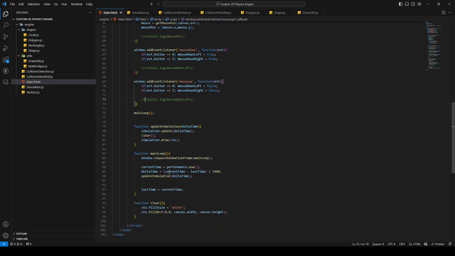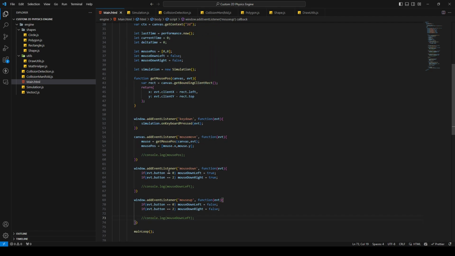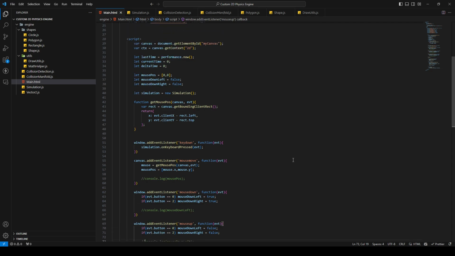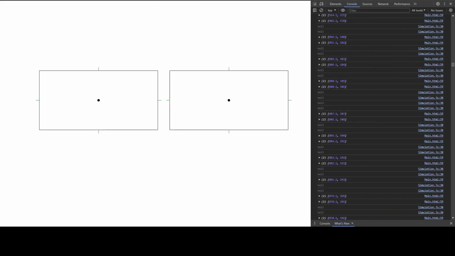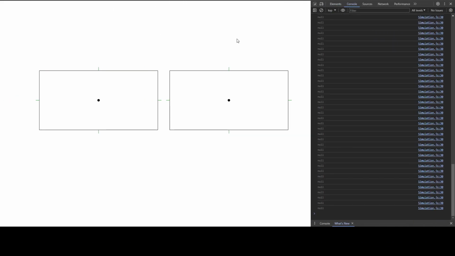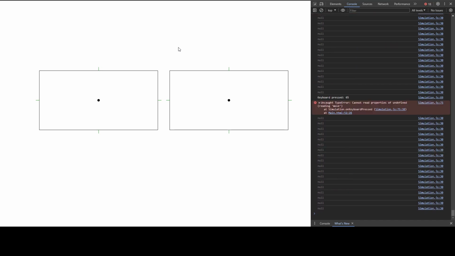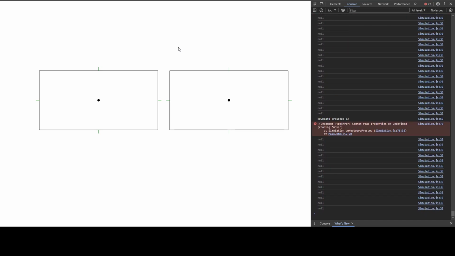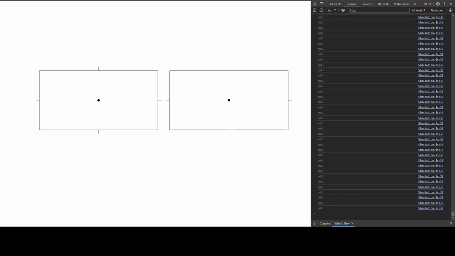I think this is everything, right? 59. 9, yeah. Okay, then I'm gonna go back to the browser. Refresh. Okay, so there is no collision happening. And now, yeah, of course I forgot that. We can't move the shape because we have a list now. So I'm gonna do that too.